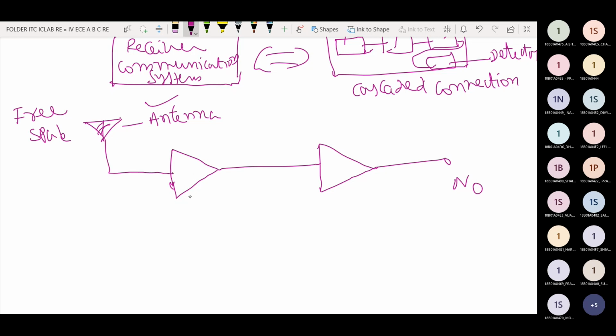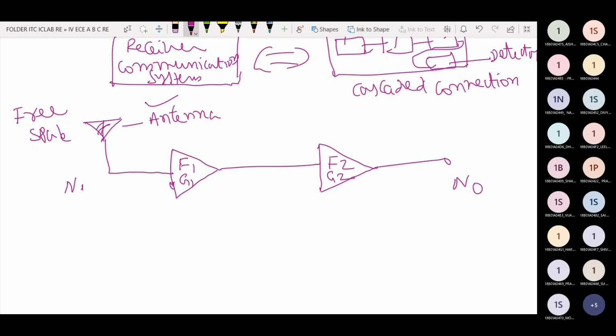Here in the previous case, for the total receiver system the noise figure is Fn and gain is G. Here, for individual blocks, the noise figure of the first block is F1 and its gain is G1. The second block has noise figure F2 and gain G2.